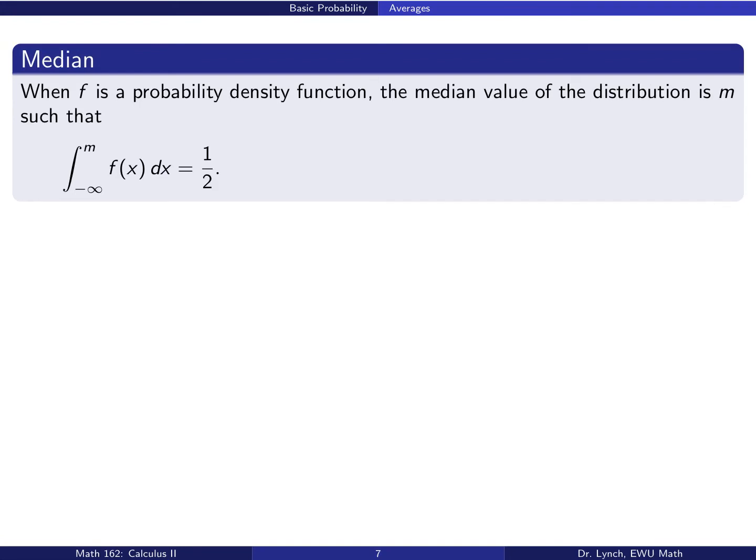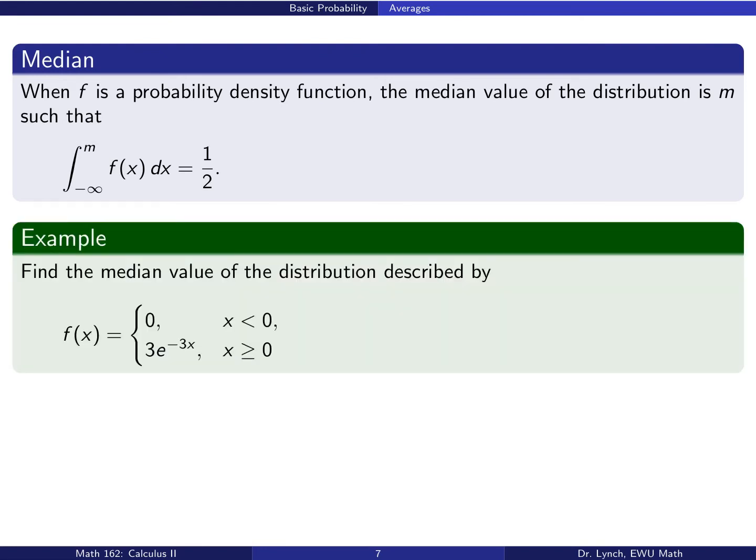Okay, a second type of average is called the median. The median is the special point in the distribution that divides the distribution in half. So it's the special value m such that integrating from minus infinity to m is 1/2 of the distribution. You'll recall that the integral over all real numbers, minus infinity to infinity, of a probability density function has to be 1. So integrating to m, the median value, exactly divides it in half.